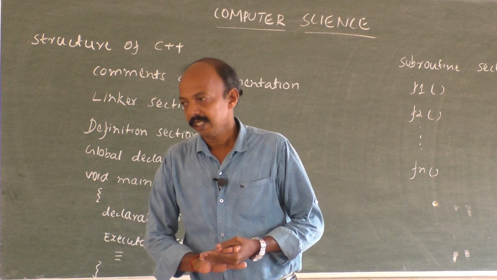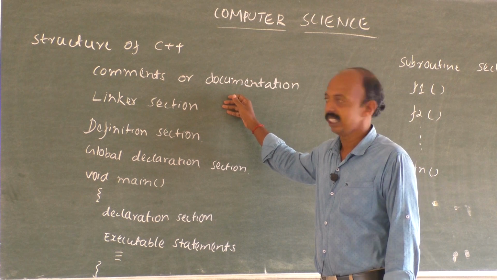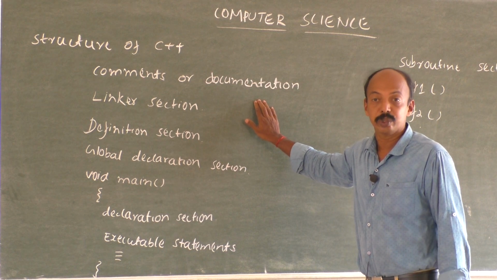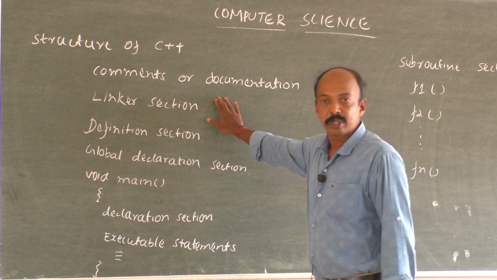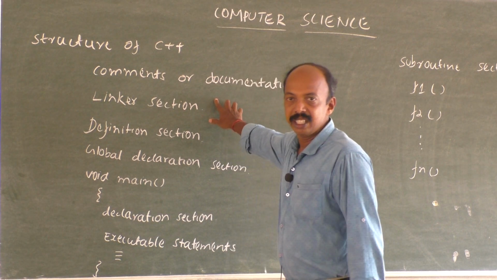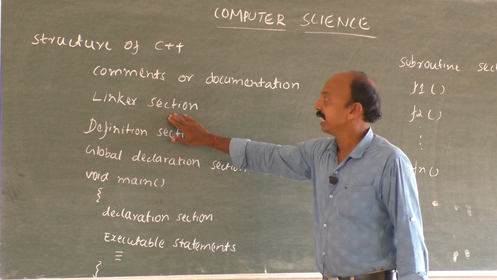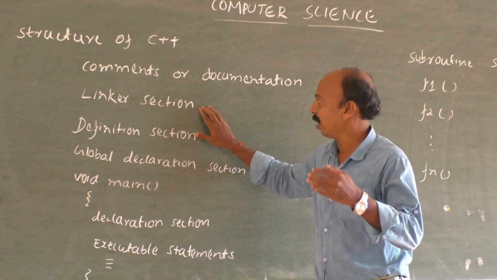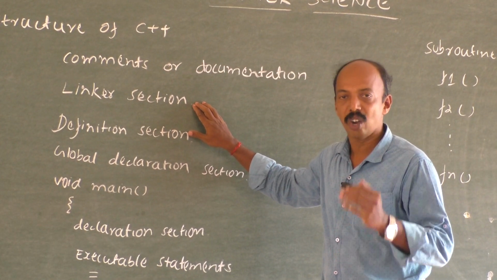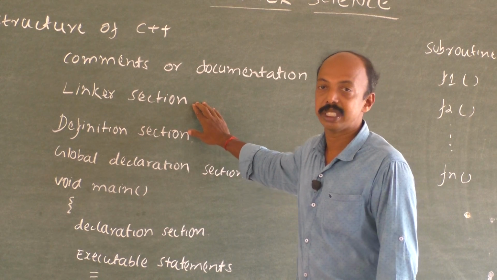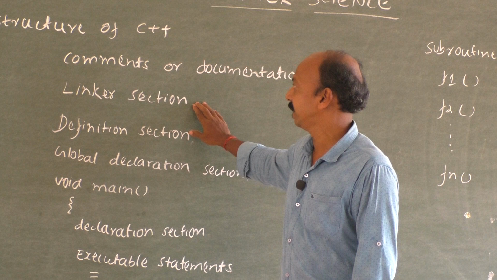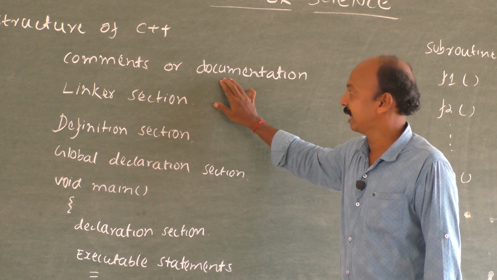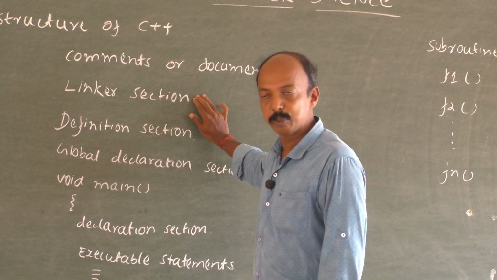As you all are aware, it has many sections in it. The first section is comments or documentation, where we write remarks, like program to find out area of a rectangle or square, etc. Then comes the linker section, where usually we write the header files. The compulsory header file that we need to write in all the programs is #include <iostream.h>. The first one, comments or documentation, is not mandatory, but we need to write the linker section in all the programs.